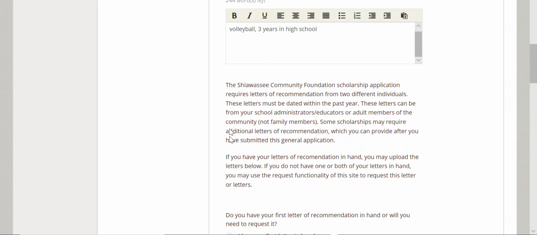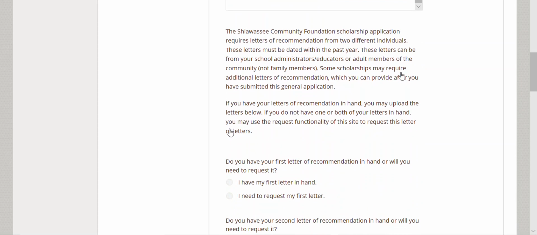The next required piece of information is 2 letters of recommendation dated within the last year. Letters of recommendation cannot be from family members. These letters can be from your school administrators, educators, or adult members of the community, such as a neighbor, pastor, employer, or close family friend.